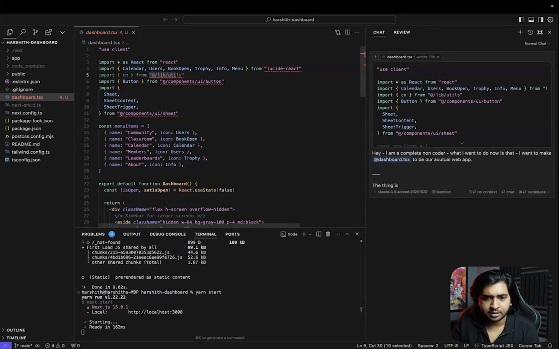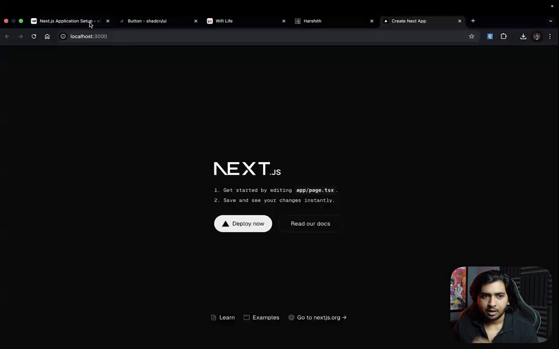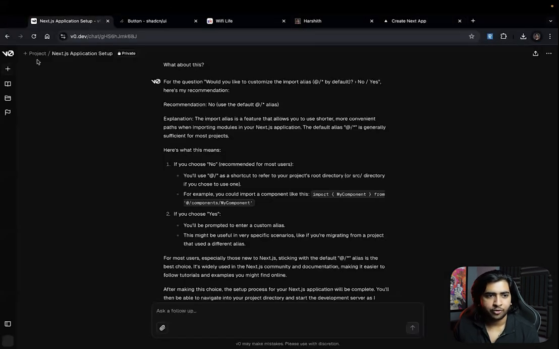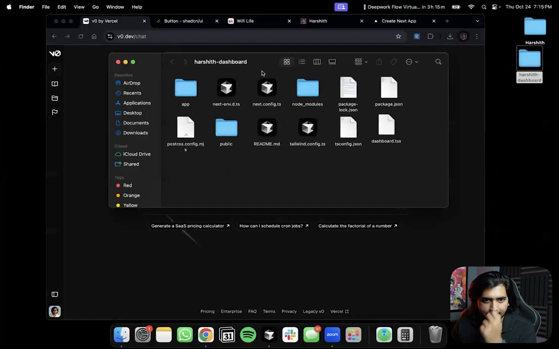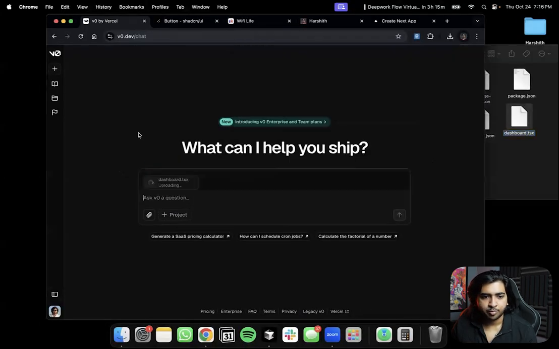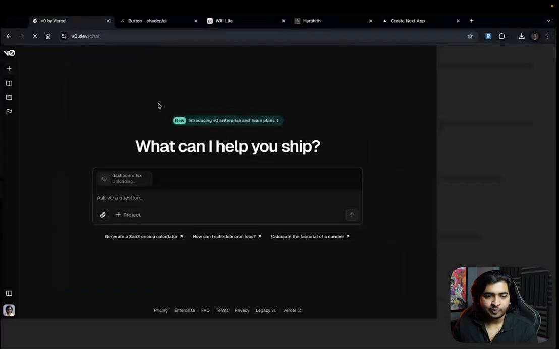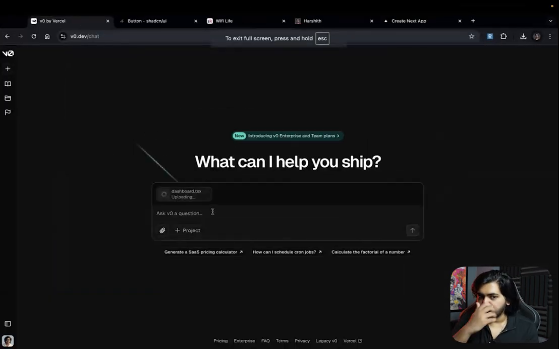The thing is, I've just placed it. Okay, wait, now that I'm thinking of this, we actually have to focus on the folder structure. So this is actually the wrong step. First, we have to focus on the folder structure. You know what? Let's just put our dashboard here again. And now we're going to need a folder structure.